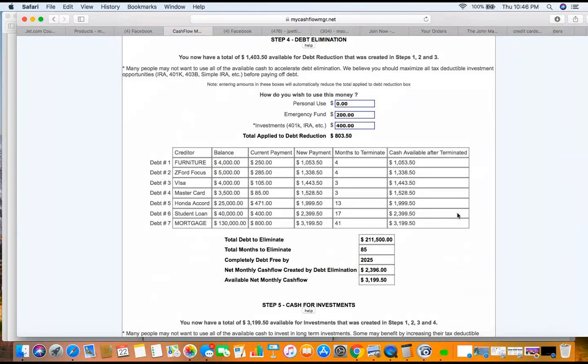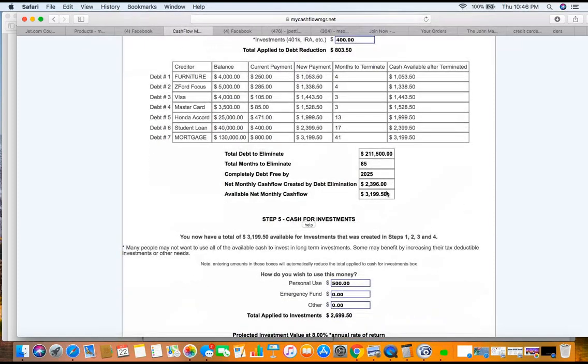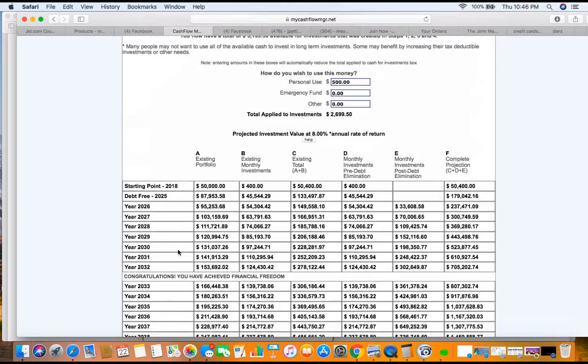See, it gave us a plan. Where are we trying to go? We're trying to get to debt free. It builds the plan for you. Okay? Now, how long did it take? How much cash flow did it create? Okay? Now look at this. Boom. By 2032, we hit our goal. We've got this existing portfolio. We continue to put $400 a month.